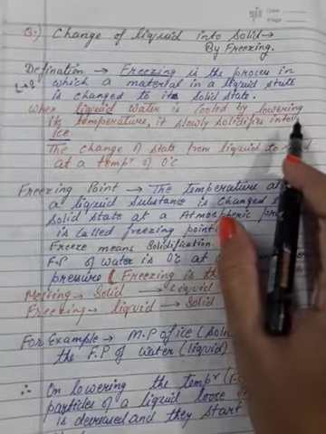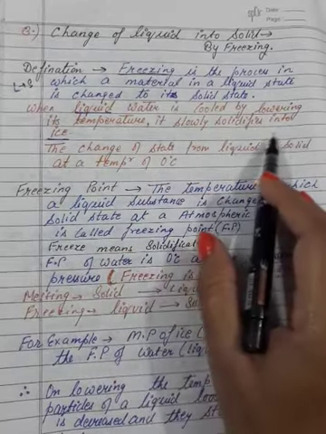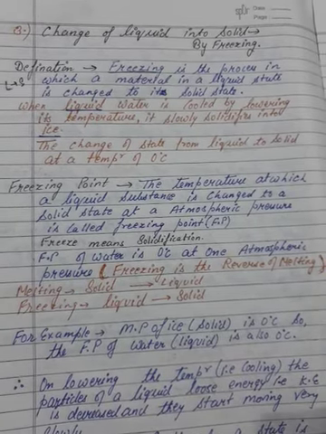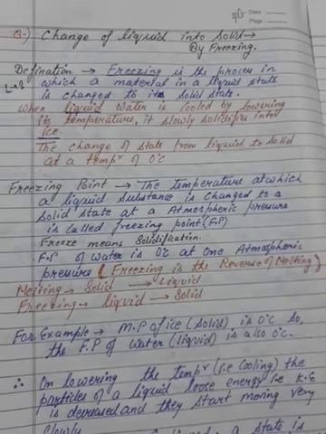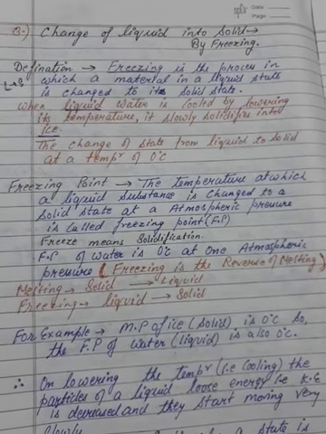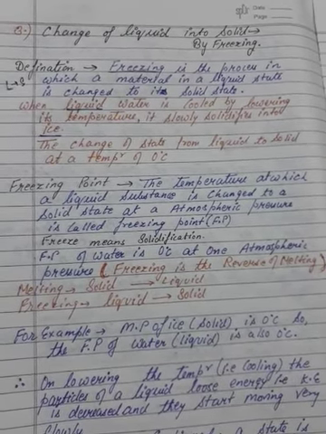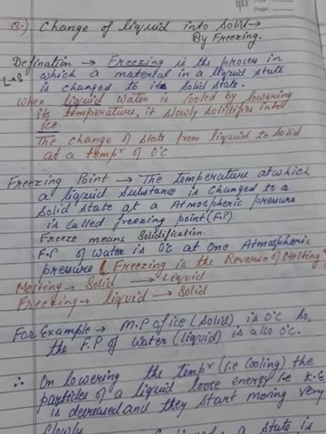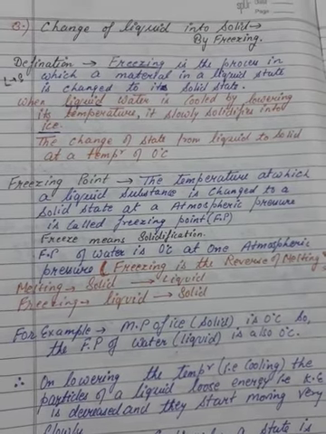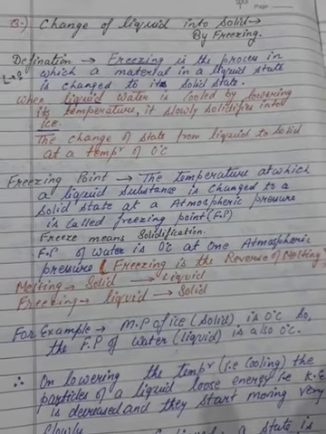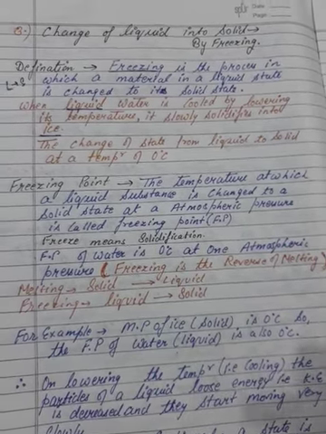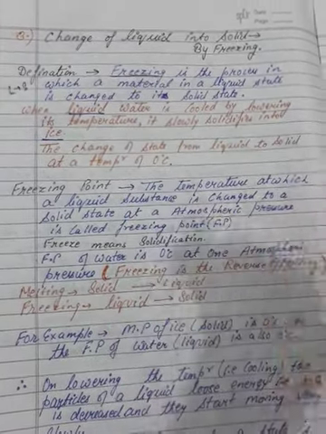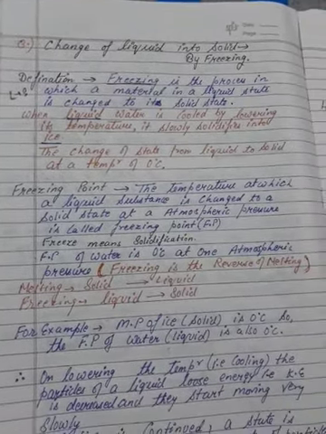When liquid water is cooled by lowering its temperature, it slowly solidifies into ice. One thing I would like to tell you about temperature. When the temperature is lower, a thing freezes. When the temperature is higher, a thing melts. For example, in summers the temperature is very high, and in winters the temperature is low. The same condition applies here. The change of state from liquid to solid at a temperature of 0 degrees Celsius is the definition of freezing.